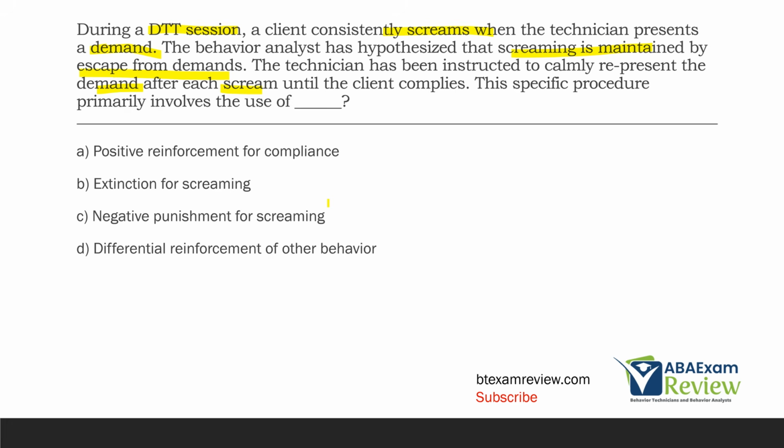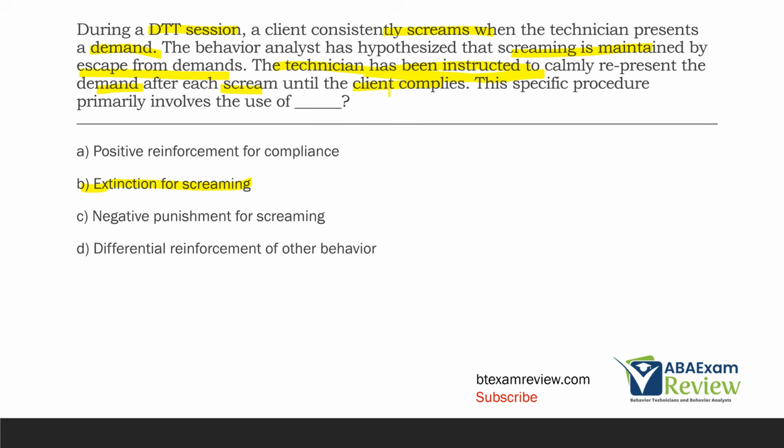So this specific procedure involves the use of what? A, positive reinforcement for compliance. Well, we're not looking at how the client is rewarded. We're looking at the technician's behavior and what they're doing when the scream occurs. B, extinction for screaming. Yes, technician is withholding reinforcement for that scream. C, negative punishment for screaming. Again, we're not looking at the consequence. We're looking at what the technician is doing when the scream occurs, right?